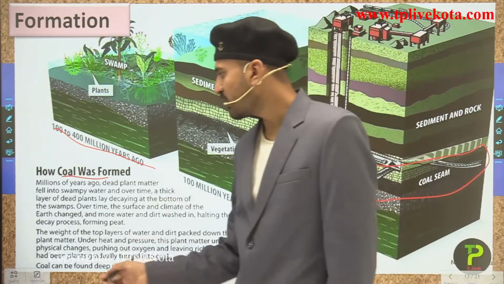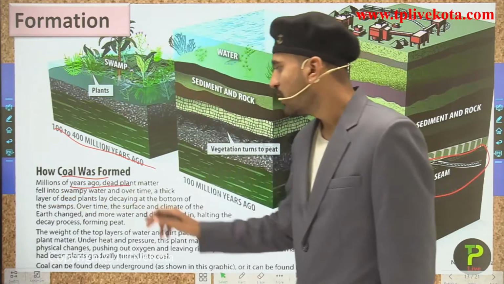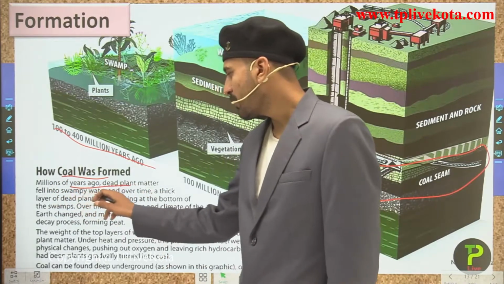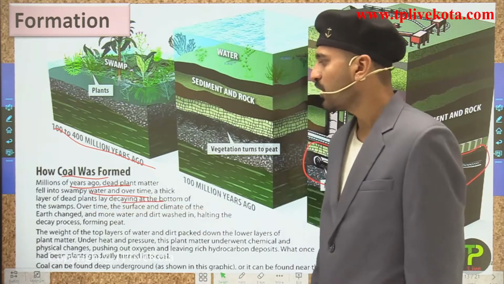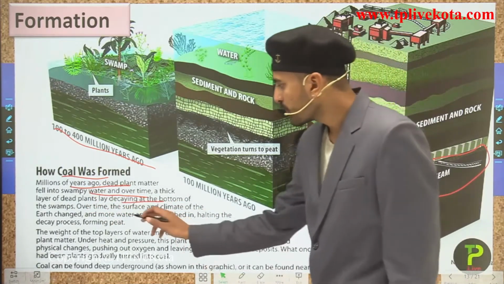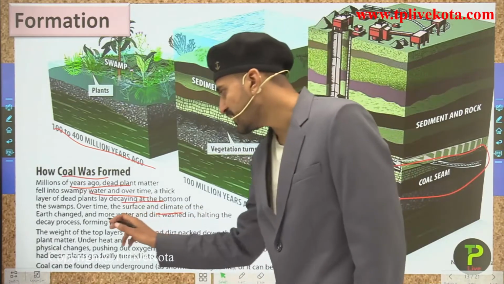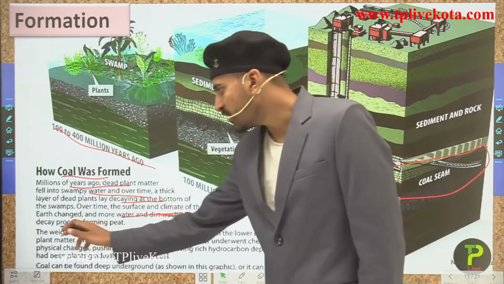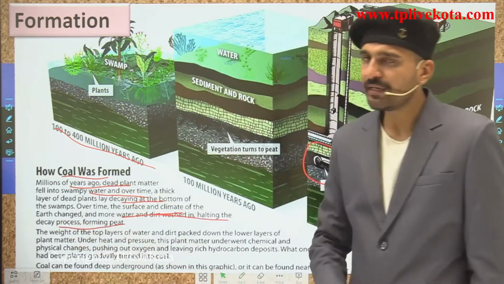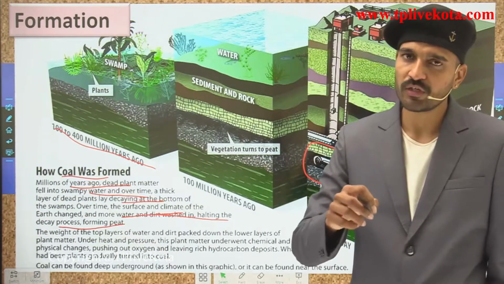Simply reading it, millions of years ago, dead plant matter fell into the swampy water, and over time a thick layer of dead plants lay decaying at the bottom of the swamps. Over time the surface and the climate of the earth changed and more water and dirt washed in, halting the decaying process and forming the peat. So what is peat students? We are also going to see this in the upcoming slides.